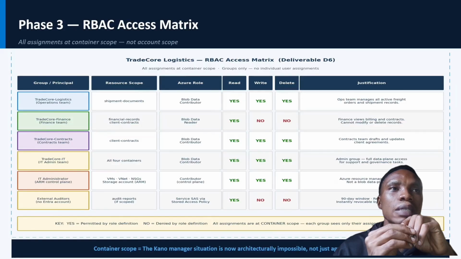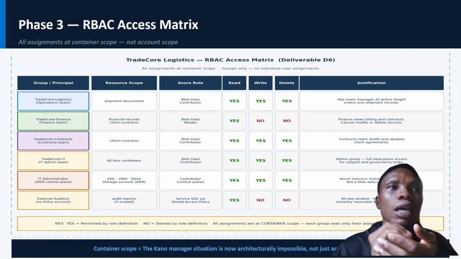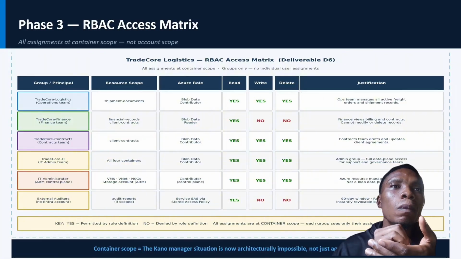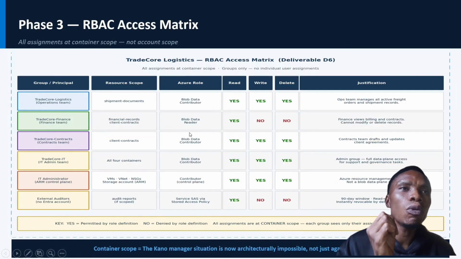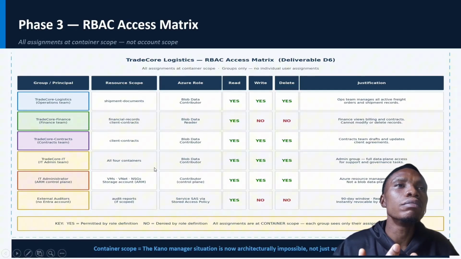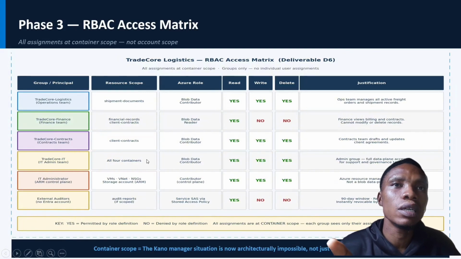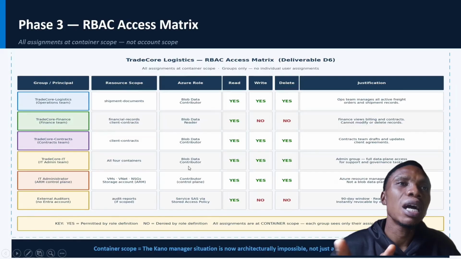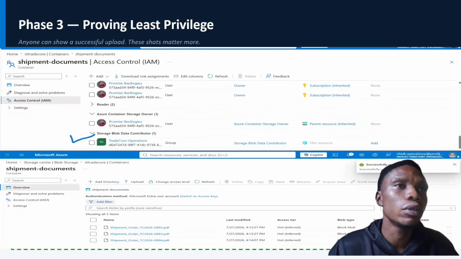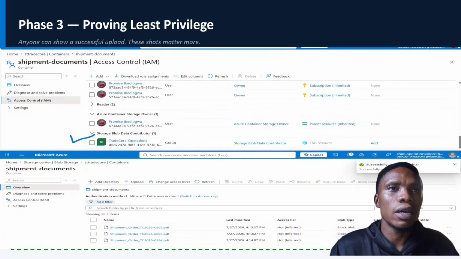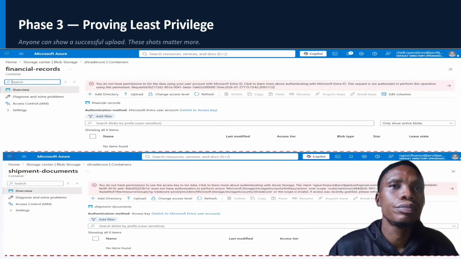The finance team should be able to read everything contained in the financial records and client contracts. Just the reader role will be assigned to them, and of course we have other roles too, as you can see on the diagram. Let's proceed. This was created and assigned to them.